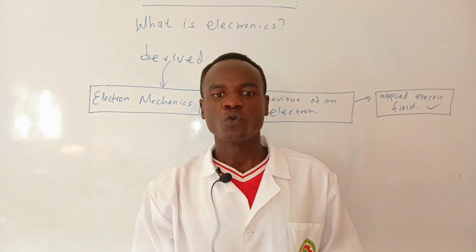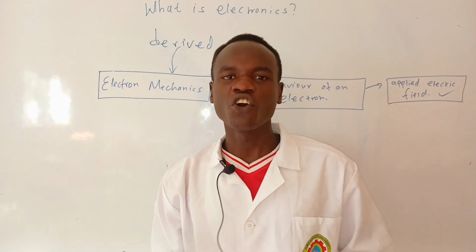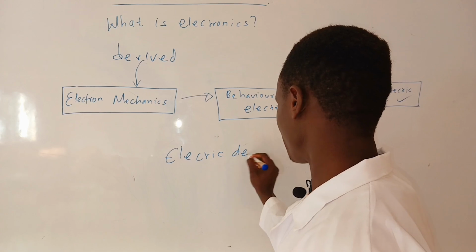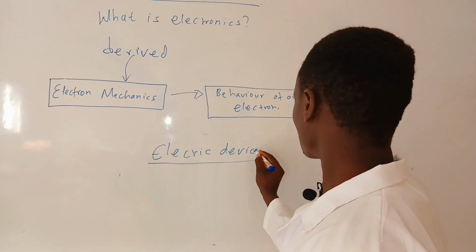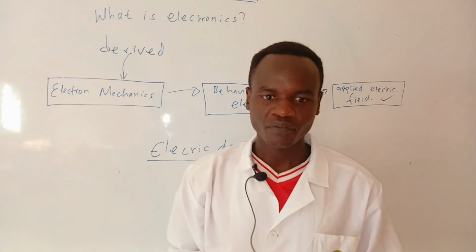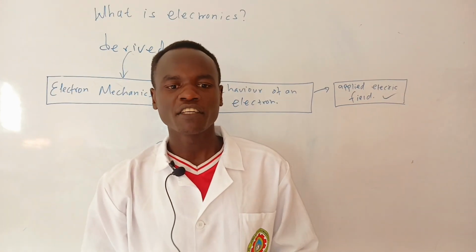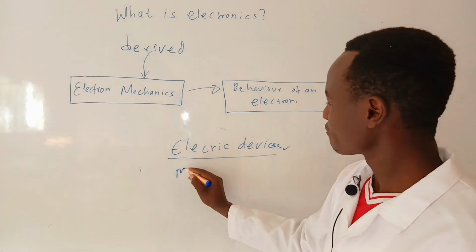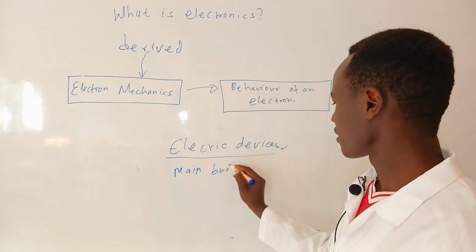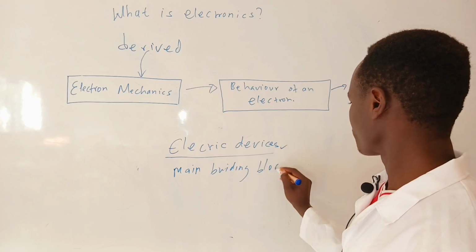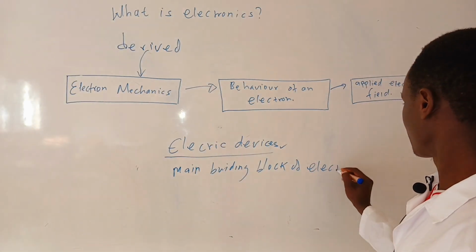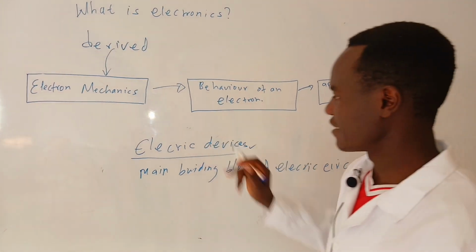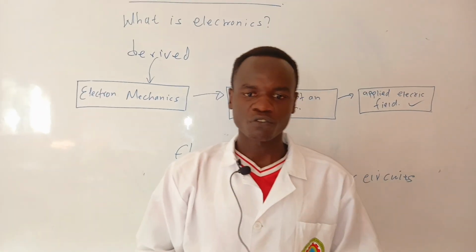The devices which control the flow of electrons are called electric devices. These devices control the flow of electrons. These devices are the main building blocks of electric circuits.